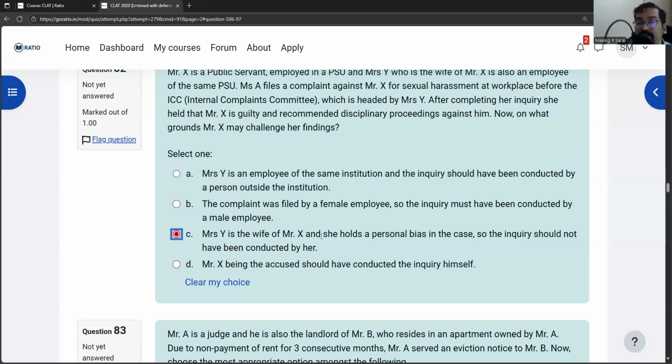Mrs. Y is the wife of Mr. X and she holds a personal bias in the case. So the inquiry should not have been conducted by her.